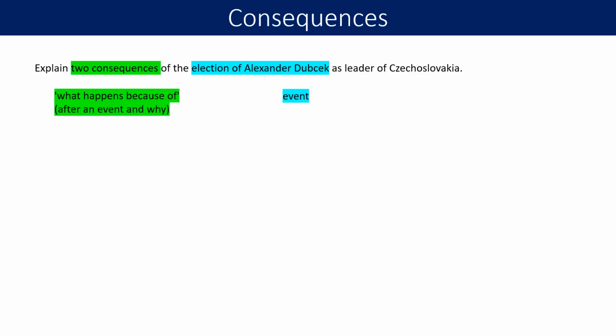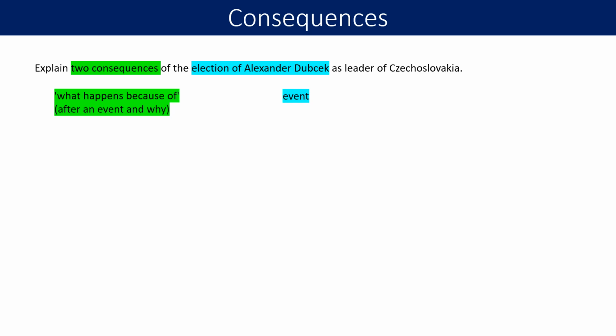So the first question that you'll have tomorrow is a consequences of question, and we can see on the screen in front of you, it will be phrased, explain 2 consequences of a particular event. So in this case, we've got explain 2 consequences of the election of Alexander Dubček as leader of Czechoslovakia. So we need to just make sure that we've understood what the word consequences means. A consequence is something that happens because of an event, so after an event. It doesn't have to be a bad thing, it can be a positive thing as well.